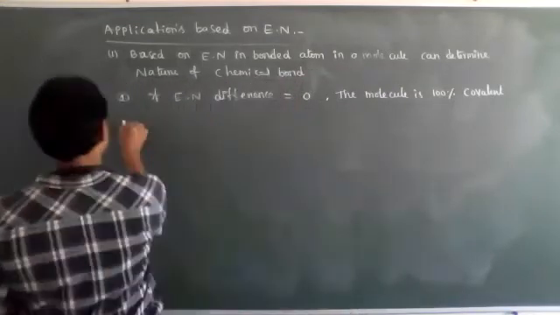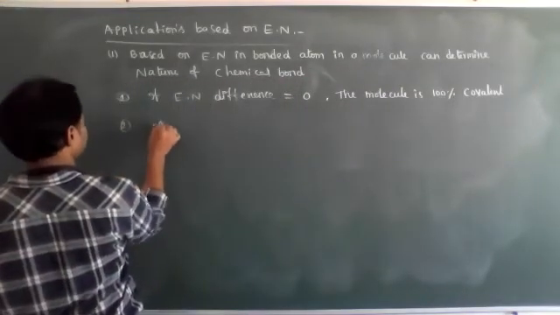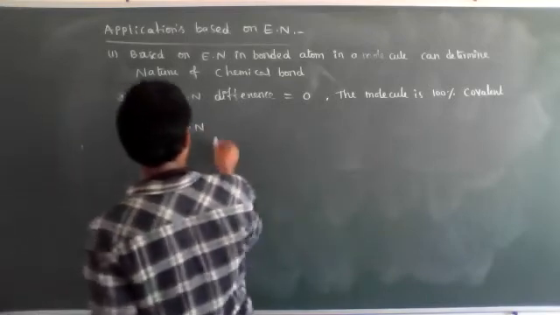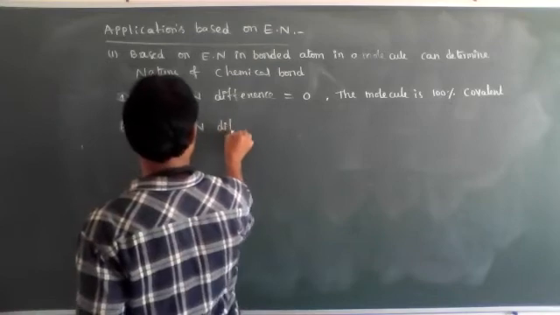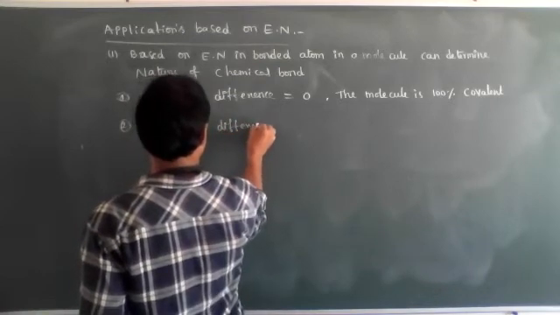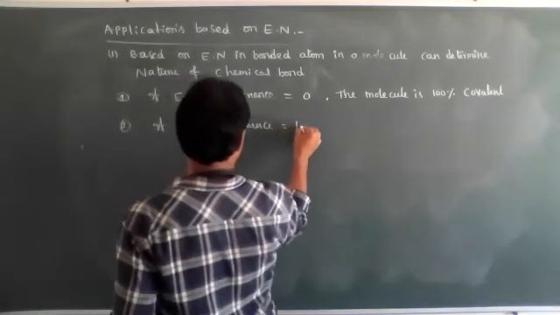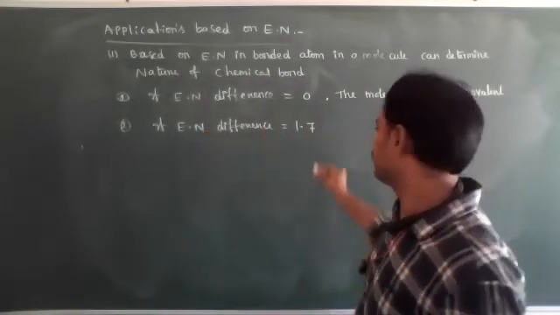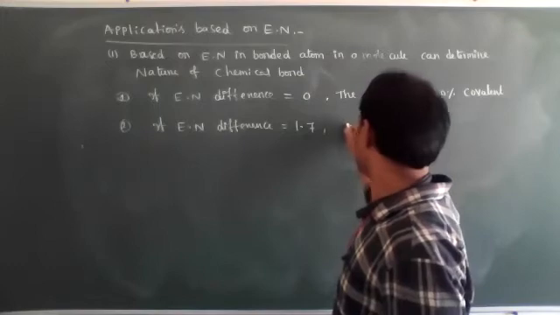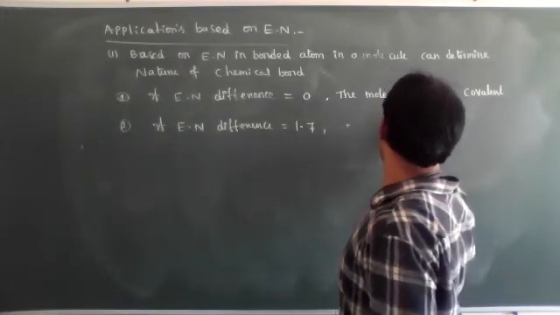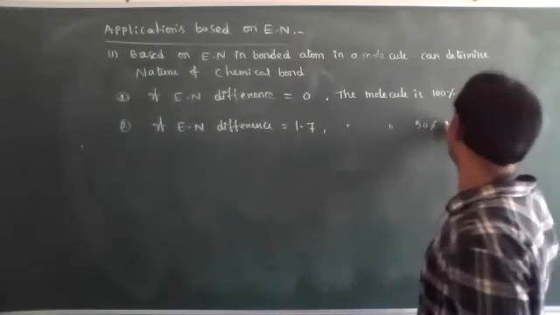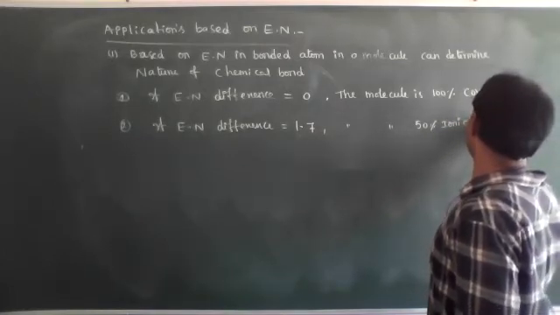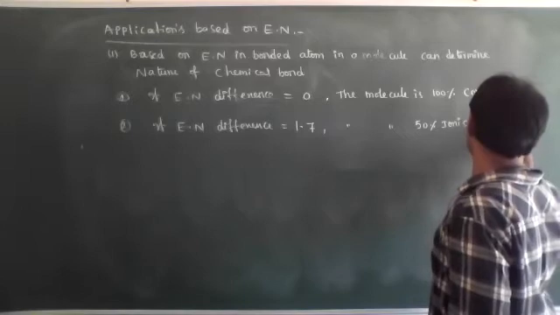Okay, with the electronegativity difference approximately equal to 1.7, the molecule has 50% ionic and 50% covalent character.